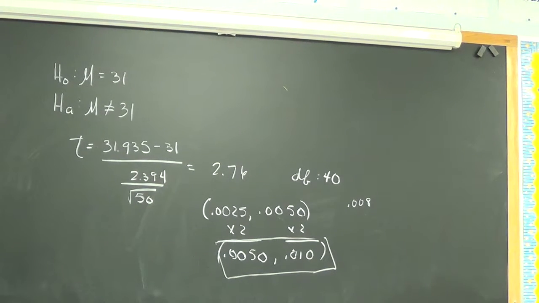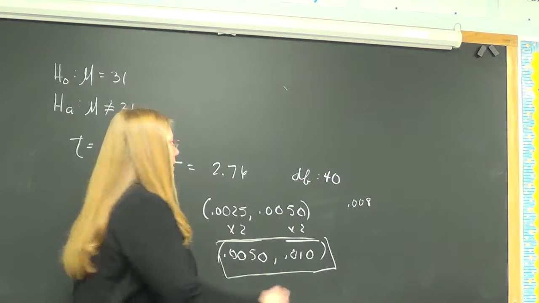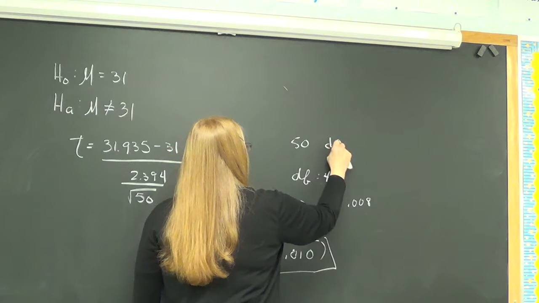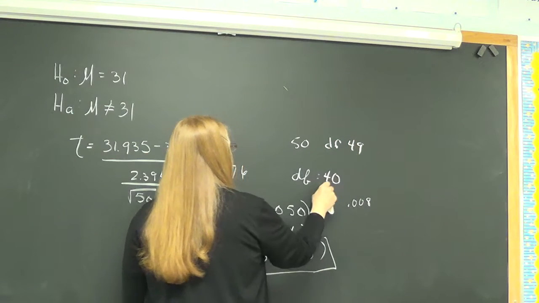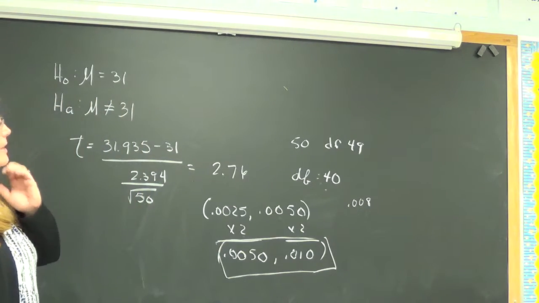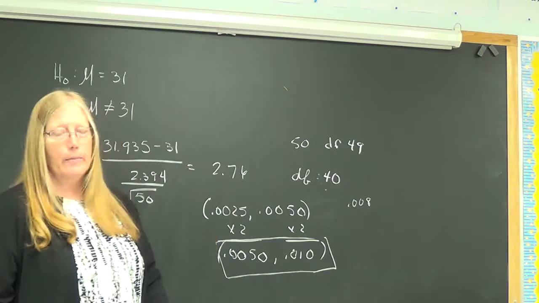Could the 2.76 be either the lowest or the greatest? It doesn't matter. So we're going to reject it, right? We got .004 on the calculator. Wait, we used degrees of freedom as 40? The degrees of freedom is 49, but on our chart we had to go all the way down to 40, because it didn't have 49. But on the calculator, you can use 49, and it'll be a better result.